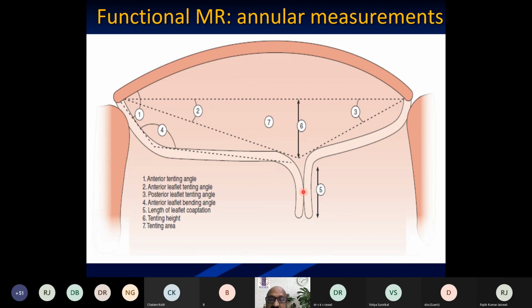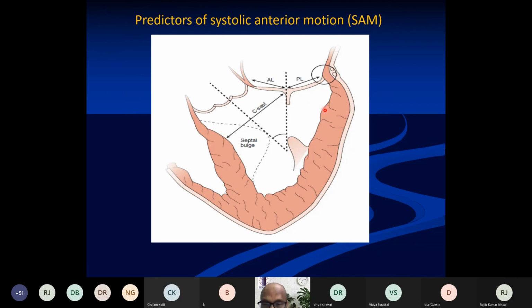This is the coaptation length. Then tenting height and tenting area. All these parameters are taken to assess the possibility of repair. If the tenting area is greater than 2.5 square centimeters or the tenting height is greater than 1 centimeter, these cases may not have successful outcome after repair of the mitral valve.